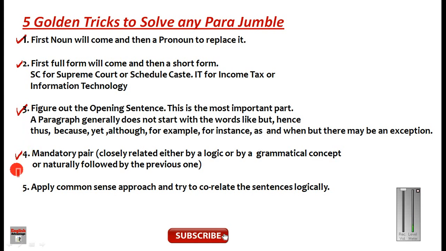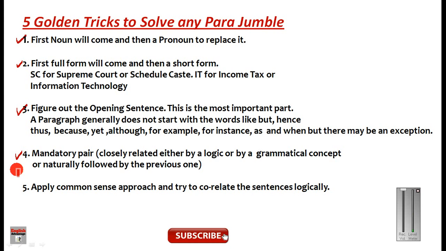And the fourth most important point is mandatory pairs. Now what is a mandatory pair? Mandatory pairs are closely related pairs, either by a grammatical concept or by any word. Suppose there are two sentences A and B, and they are a mandatory pair. It means they are connected either by the grammatical concept or by some word, or the second sentence may be the extension of the previous sentence. So that is how I will explain mandatory pair. Mandatory pair simply means logically related pairs.